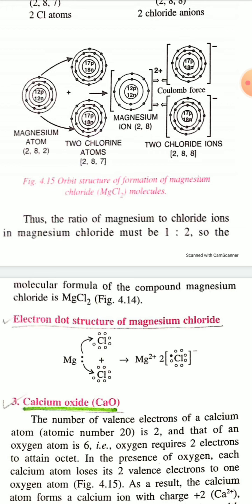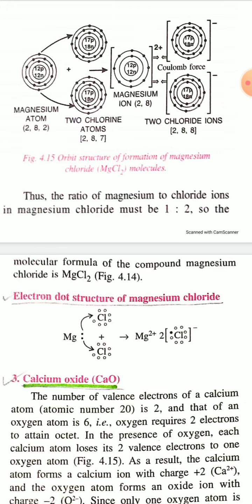After the formation of Mg2+ and Cl-, there is a strong electrostatic force of attraction, or Coulombic force, between the oppositely charged ions. Therefore, due to this strong electrostatic force of attraction, an ionic bond or electrovalent bond is formed between Mg and Cl, that is, MgCl2 is formed. The ratio of magnesium to chloride ion in magnesium chloride must be 1:2. So the molecular formula of the compound magnesium chloride is MgCl2.